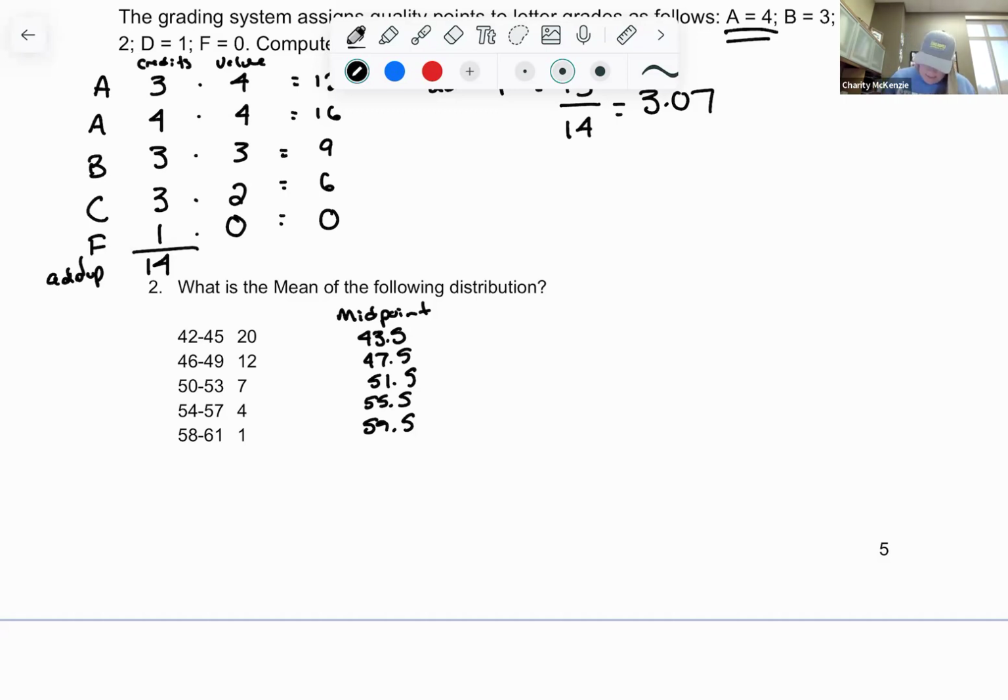So then we times, I think this is kind of a line here. We're going to times these two together. So 20 times this, kind of this way, right? And that's going to be our next row times those. So I'm going to take 20 times 43.5. Why? Because I don't want to do 43.5 plus 43.5 plus 20 times, right? We're using 43.5 as our data value, and we have 20 of them. So we are going to just times those to get